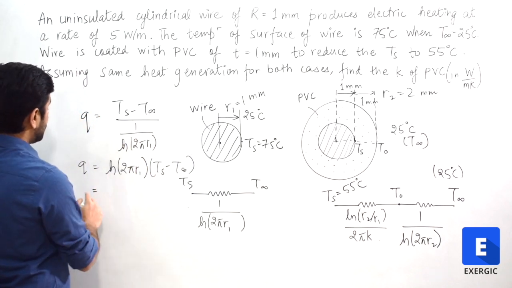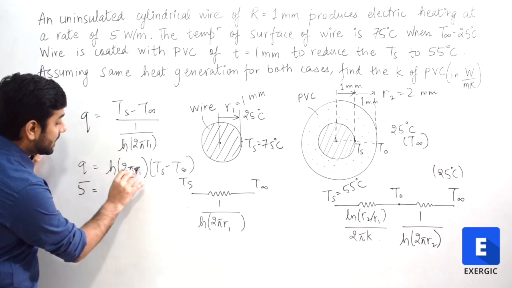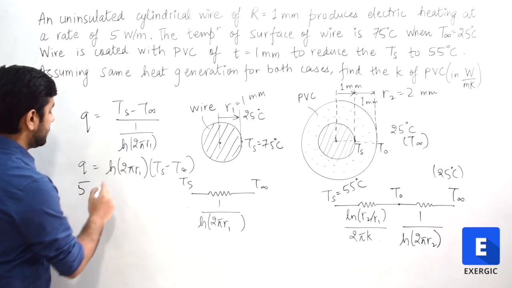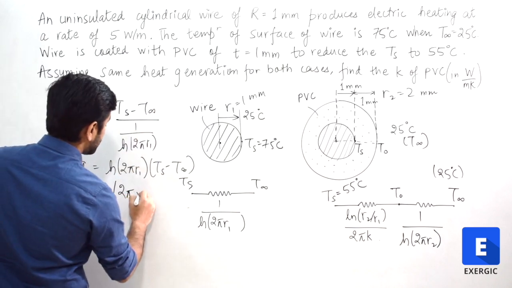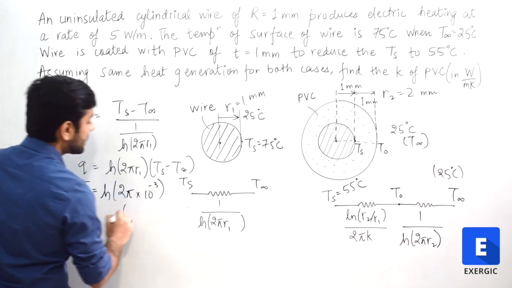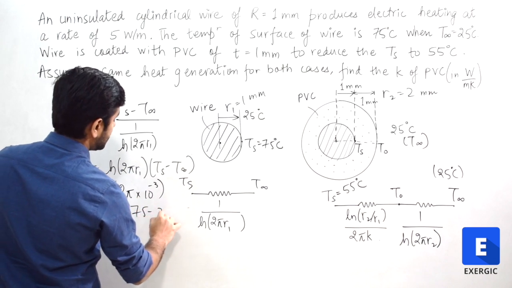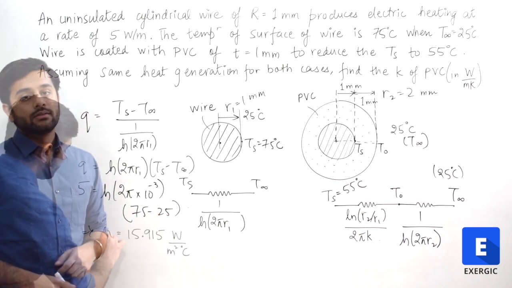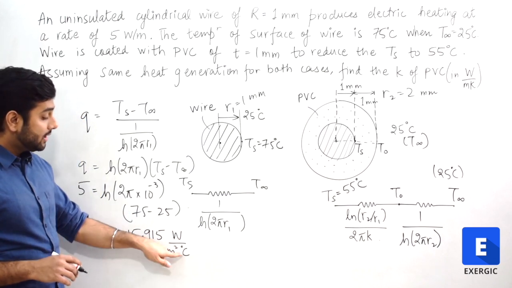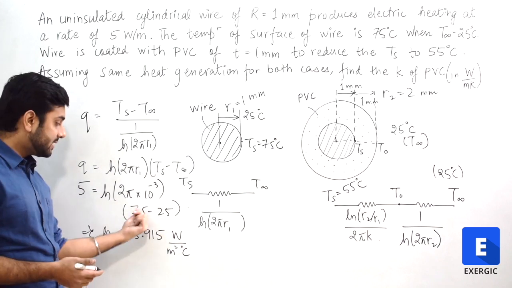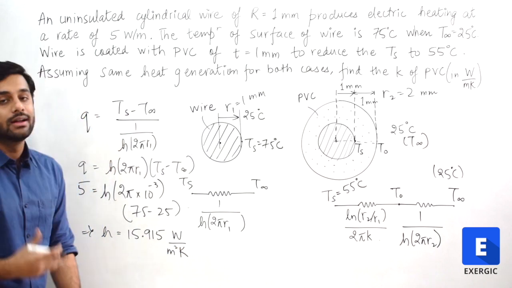Now the value of Q is going to be 5 watt per meter, because we are considering 1 meter length, multiplied by H multiplied by 2 pi R, where R is in mm, so we will write it as 10 raised to the power minus 3, times Ts 75 minus T infinity 25. Now let us solve it. Upon solving it, we will get this value of H in watt per meter square degree Celsius, or Kelvin, because it is the difference of temperature. So in place of degree Celsius, we can write watt per meter square Kelvin also.